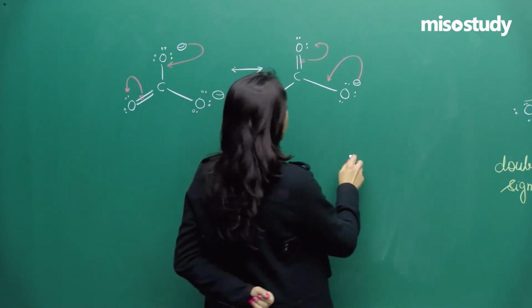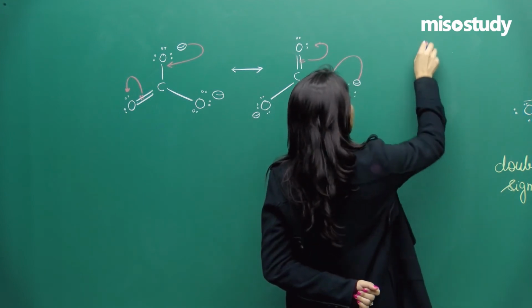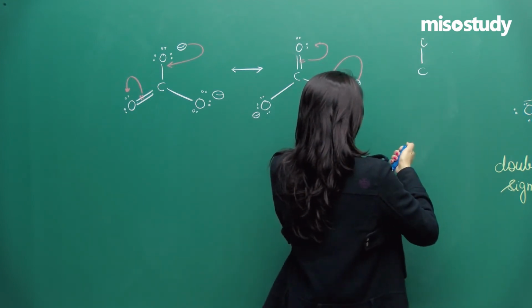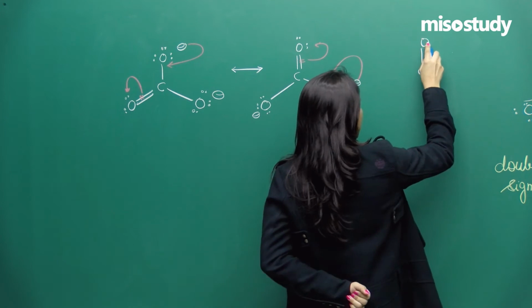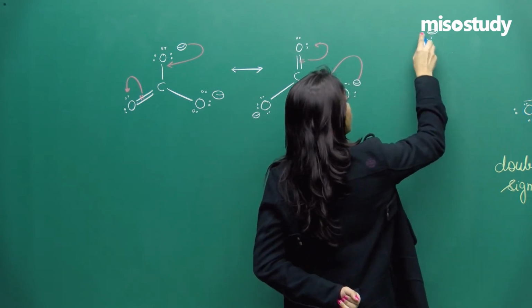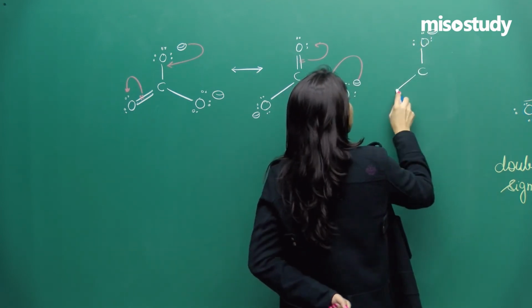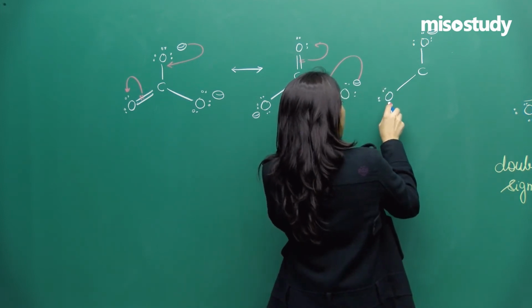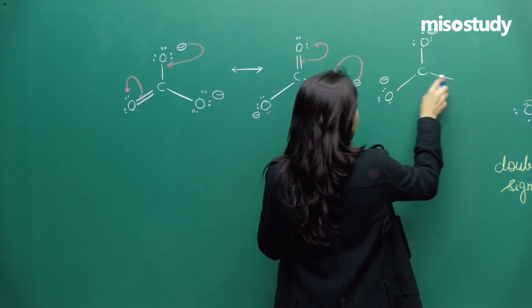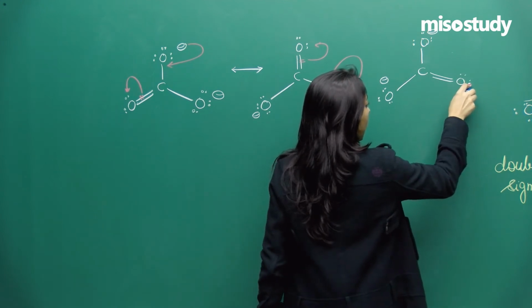And it will lead to the formation of this O, which will again get a negative with 1, 2, 3, 4, 5, 6. This will get 1, 2, 3, 4, 5, 6 with a negative, and this will get a double bond O.